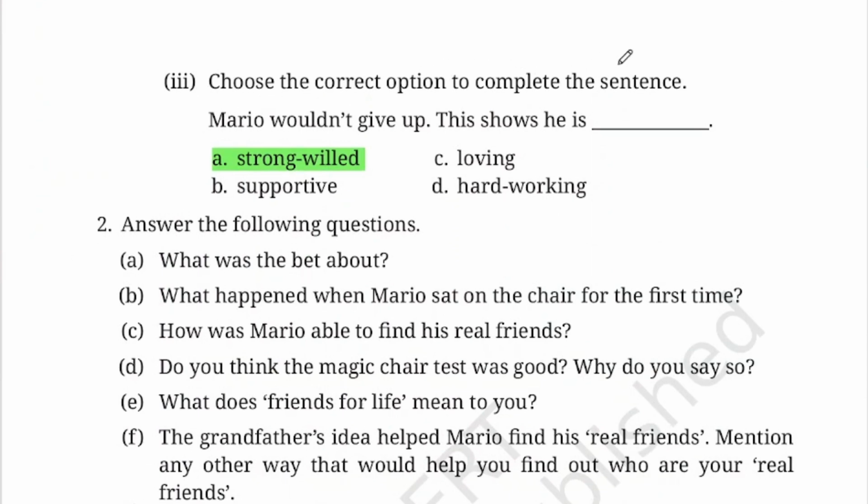Choose the correct option to complete the sentence. Mario wouldn't give up. This shows he is strong-willed. Okay, he is a strong-willed, determined person. Now answer the following questions.